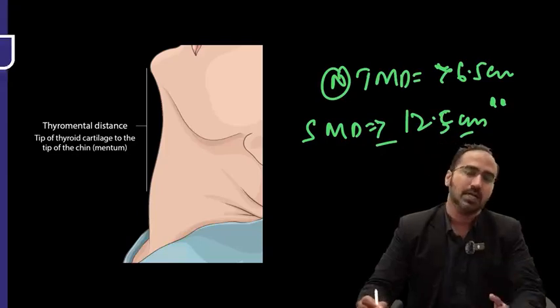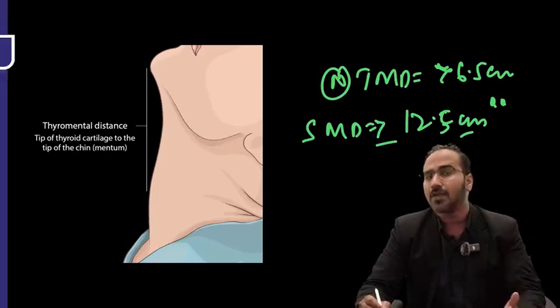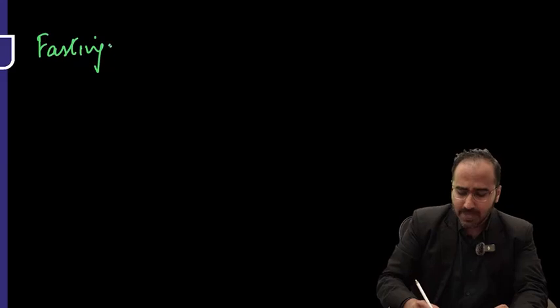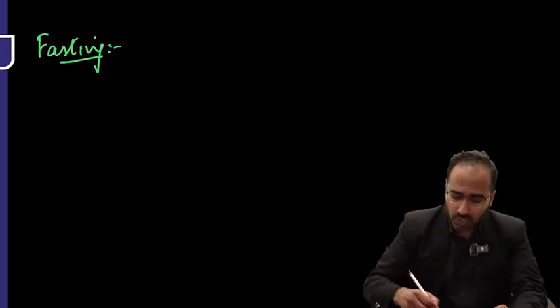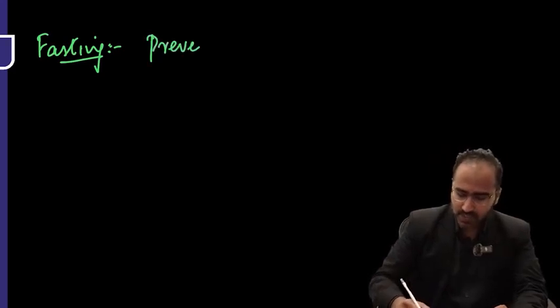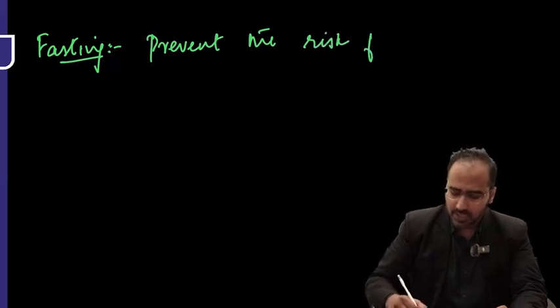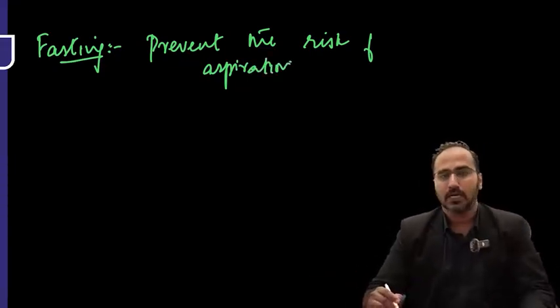Airway is very important. Apart from airway, you check the hemoglobin of the patient, which should be 10. Apart from hemoglobin, you check for the fasting. Regarding the fasting status, that's very important, guys. Why do you tell the patient to be in a fasting state before anesthesia? Why? Because you want to prevent the risk of aspiration. So fasting is very important, right?